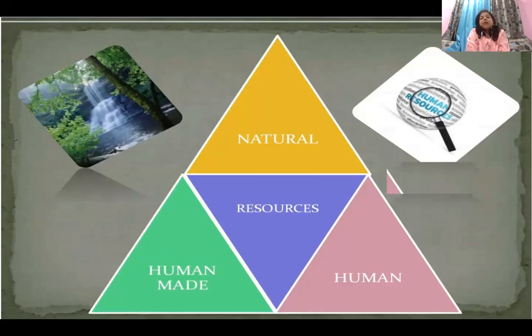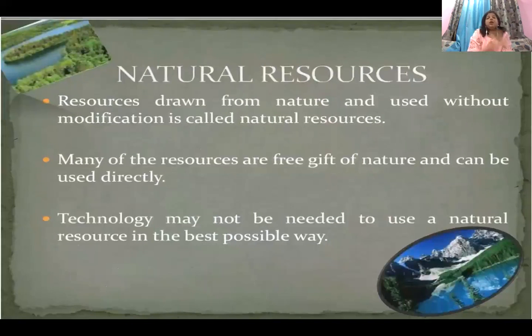Okay, so this is a chapter which we are actually going to start, about the resources. As I told you, resources are divided into three parts. First is your natural resources, second is your human made resources, and third are your human resources. Okay. Let us define first of all what is a natural resource. A resource which is drawn from nature, and which is used without much modification is called a natural resource.